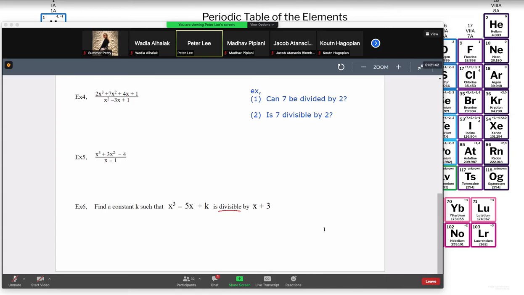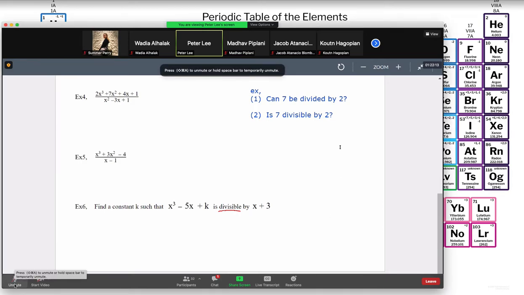What do you think? If you have $7 and you have 2 people, can the $7 be exactly divided between the 2 people? If you have 7 apples and there are 2 people, can the 2 people share the 7 apples exactly? Yes, we can do that.